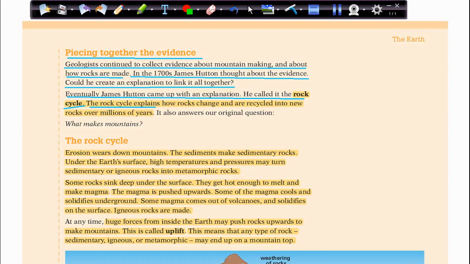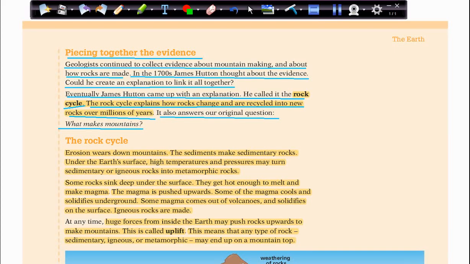The rock cycle explains how rocks change and are recycled into new rocks over millions of years. It also answers our original question, what makes mountains? So the Chinese thinker and Ibn Sina just had their own explanations about these mountains and rocks, but the original or main question, what makes mountains, James Hutton answered it.